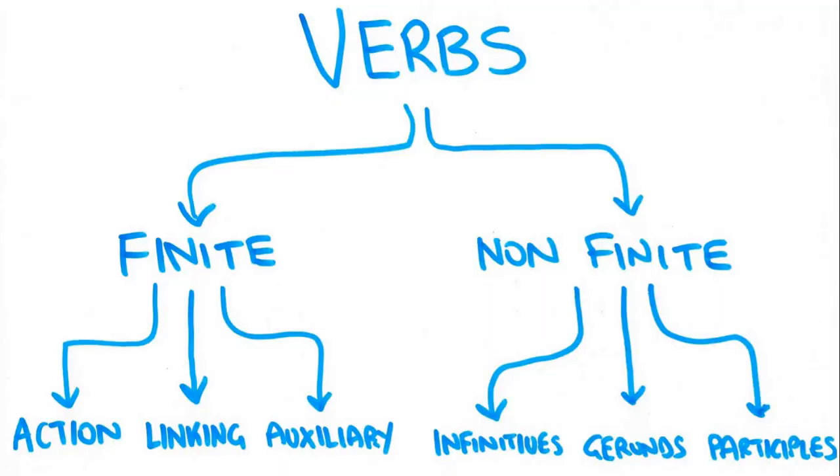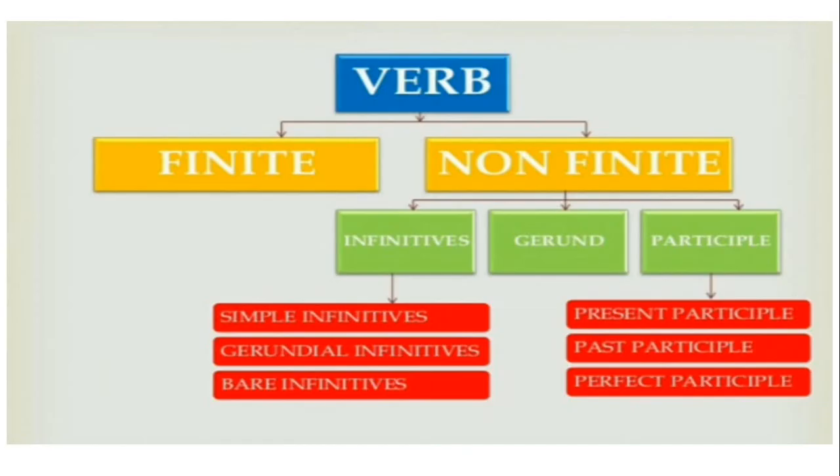Now let us focus on verbs. Verb parts: finite, non-finite. Finite is divided into action, linking, auxiliary. Non-finite: infinitives, gerund and participles. So today our main intention in this video is to learn infinitives, gerund and participles, which are parts of non-finite verb. So once again, verb, finite, non-finite. Non-finite is divided into 3 parts: infinitives, gerund, participle.